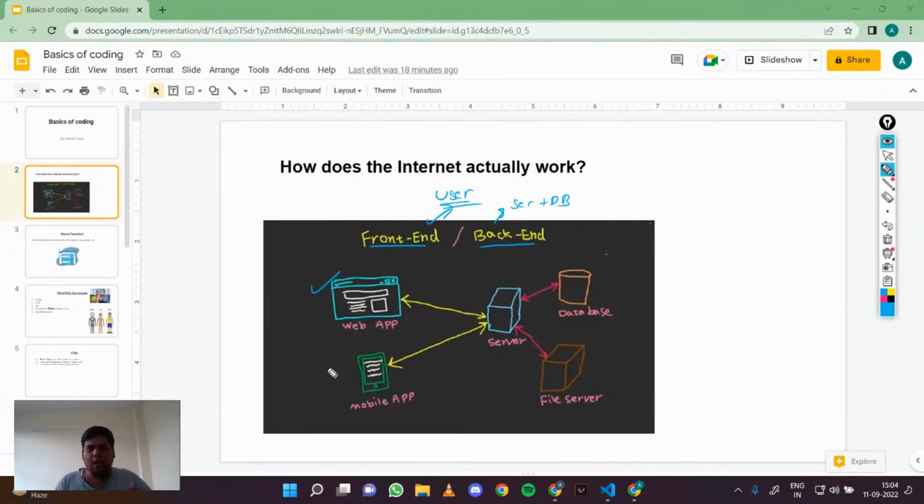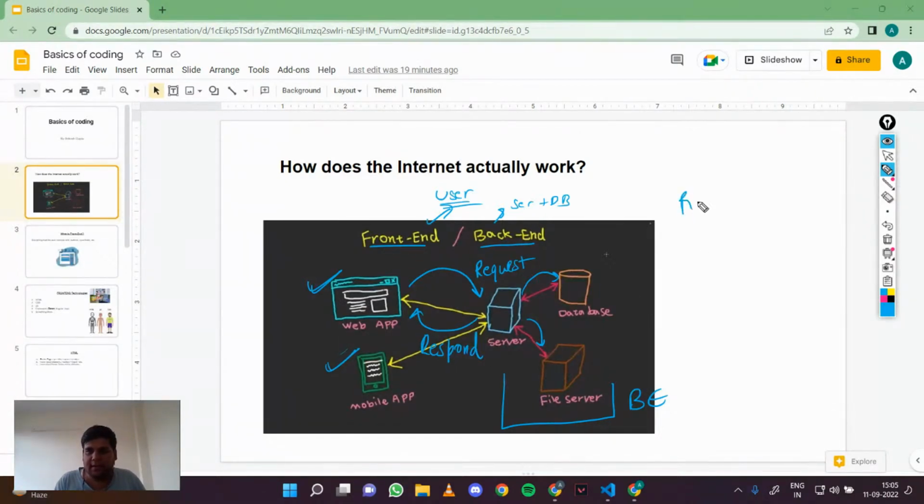The front end can be of two types: a web app or a mobile app. Right now we are on Google Chrome, so that's a web app. But you also use the internet on your mobile, like the YouTube app or some games. Those are also apps. You as a user interact with that front end, and the front end sends a request to the server. This is the backend part. Server goes to the database and the file server, and checks how to respond to your request.